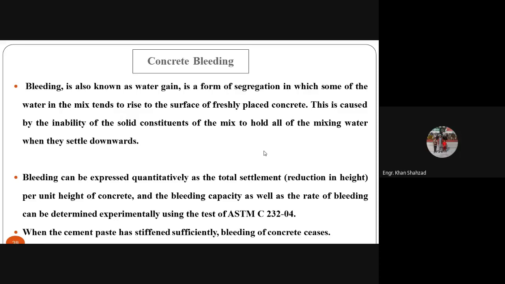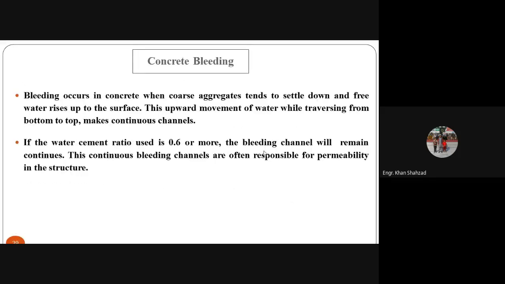Okay, so when the cement paste has stiffened sufficiently, bleeding of concrete ceases. So when the concrete becomes hard, this bleeding process also stops. Bleeding occurs in concrete when coarse aggregate tends to settle down and free water rises up to the surface. This upward movement of water, while traversing from bottom to top, makes continuous channels.